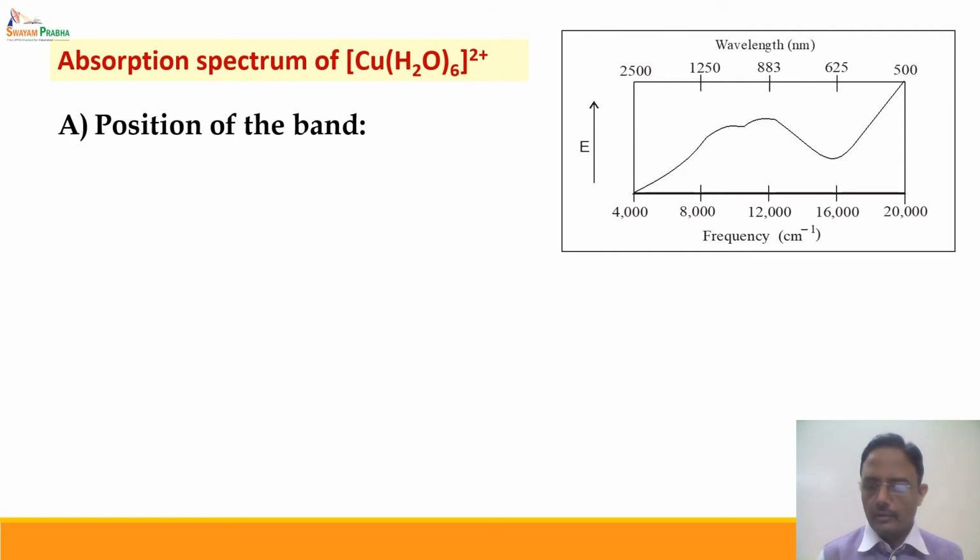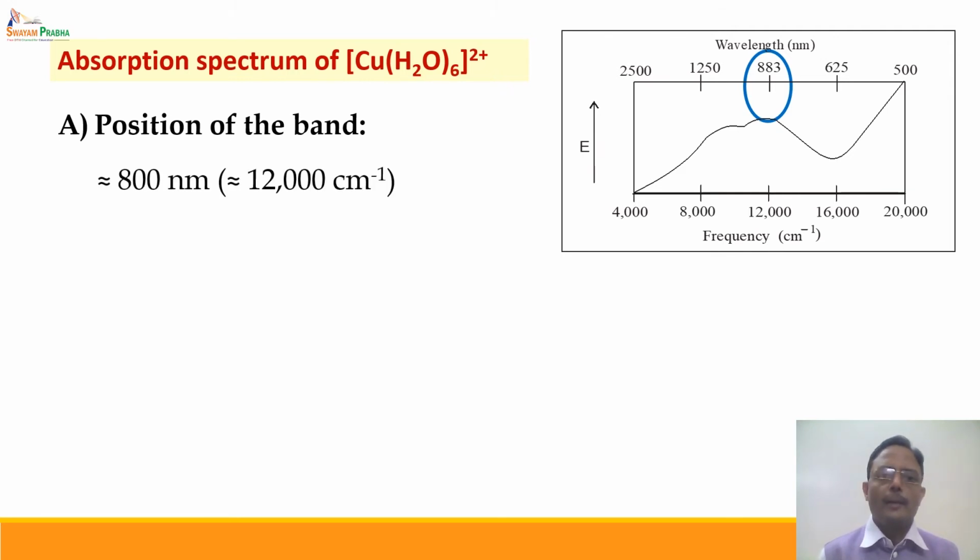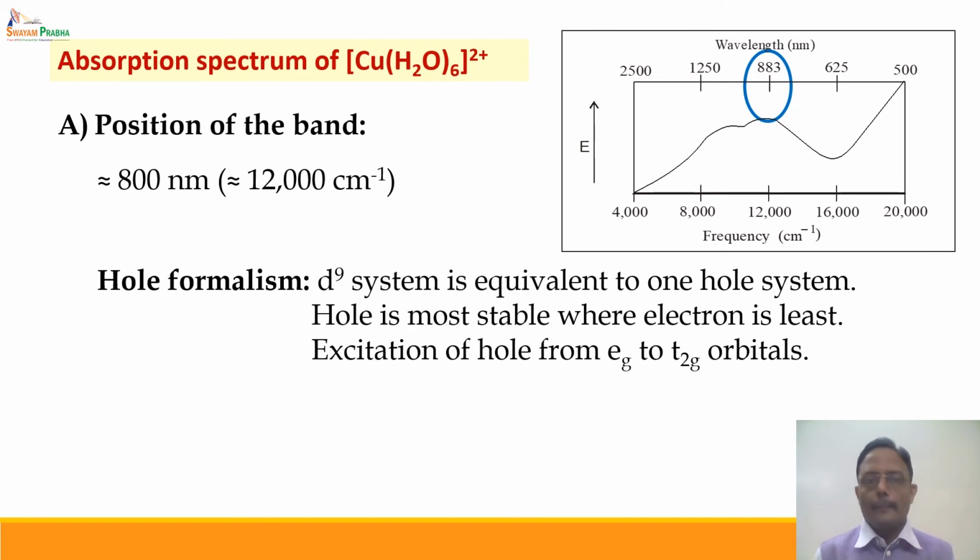Consider the position of the band. Now we can see that the lambda max is of the order of 800 nanometers, and it means that the amount of energy required is of the order of 12,000 centimeter inverse, and this corresponds to a d-d transition. But in case of this d9 system, we do not know which electron is undergoing excitation. Hence, there is a concept called hole formalism. This hole formalism says that this d9 system is equivalent to a one hole system, or it can be considered as a one hole system. The hole is most stable where the electron is least.